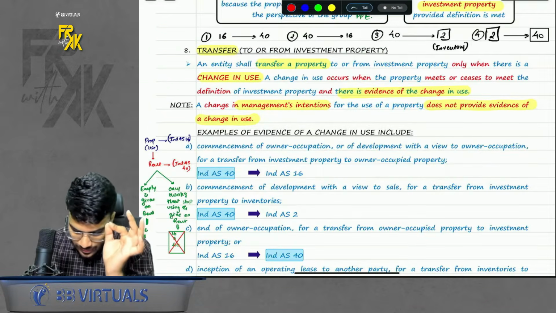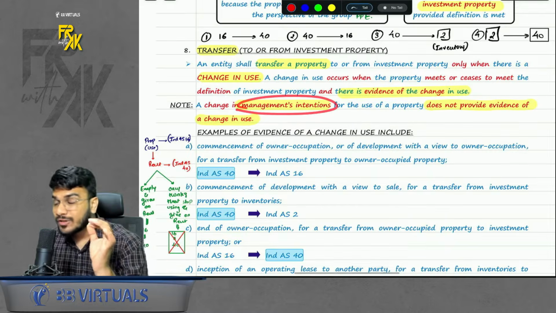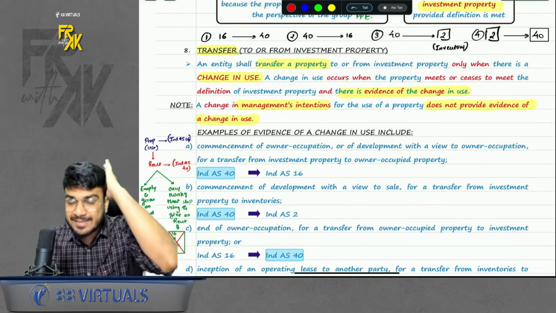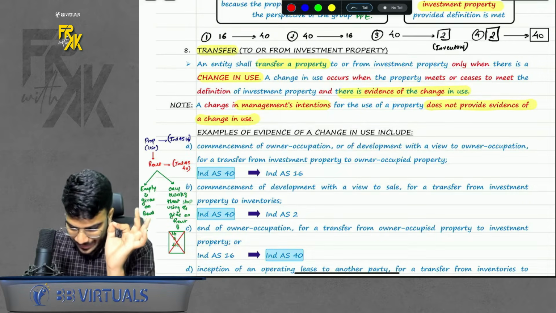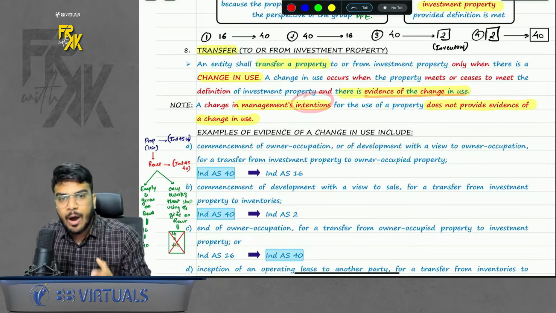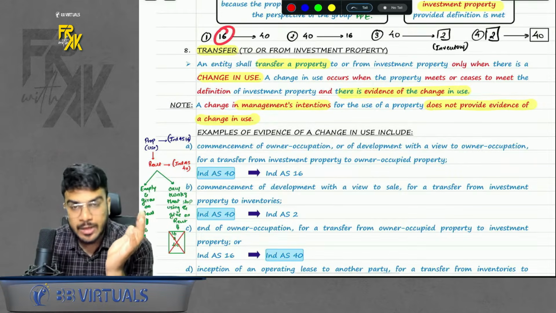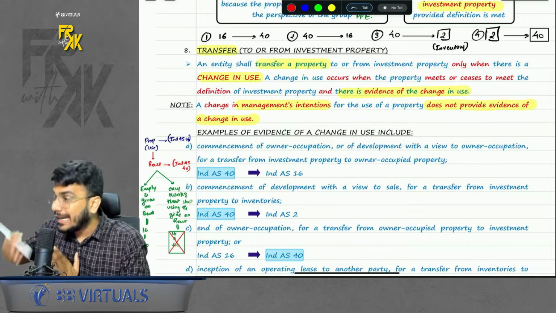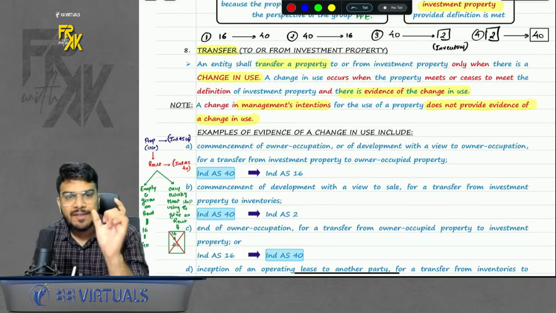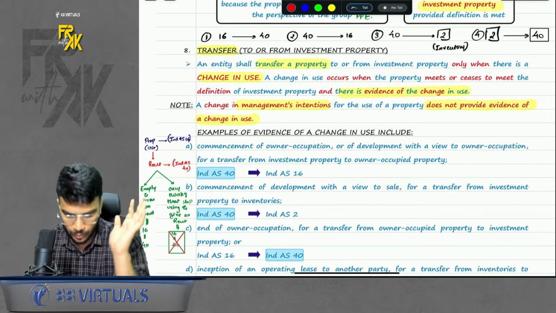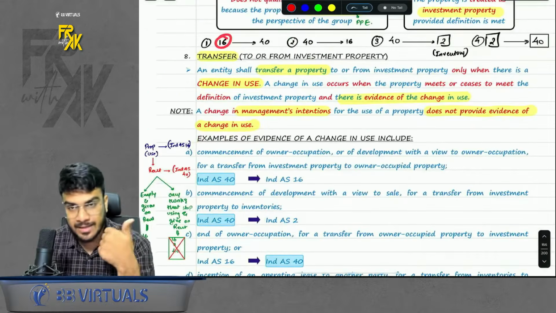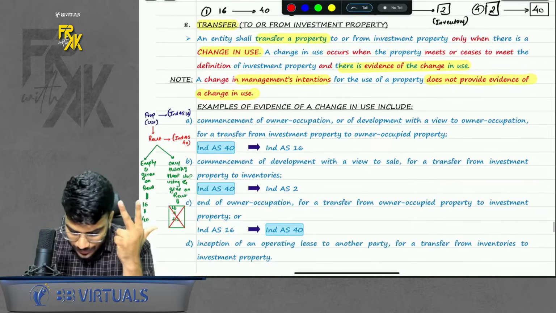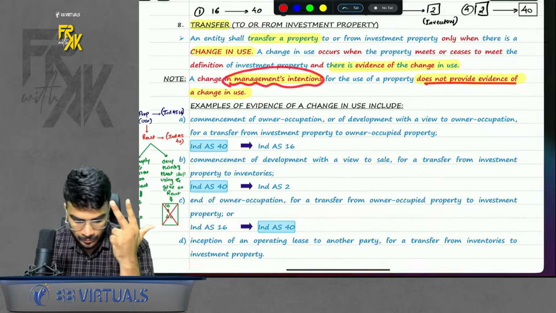Okay, if there is only a change in management intention, if the management is thinking that we will stop using and start renting, but there is no evidence, only management is thinking as of now. So thinking is not sufficient, only intention is not sufficient. There should be evidence. How do we provide the evidence? If previously you were using it and now you want to rent it, so you will stop using it, right? And you will try to find the tenant. You are actively finding the tenant for renting it. This is evidence of change in use. Then you can classify from 16 to 40. Okay, do remember. So such transfer is allowed. First point. Second point, transfer will happen only when there is evidence of change in use. Third point, only change in intention is not providing any evidence of change in use.